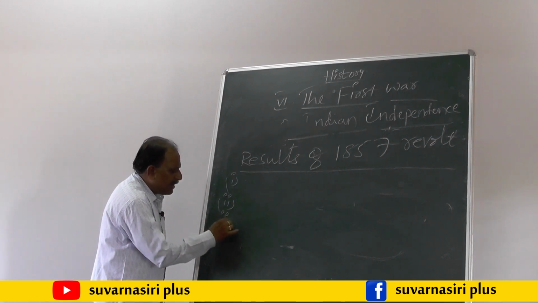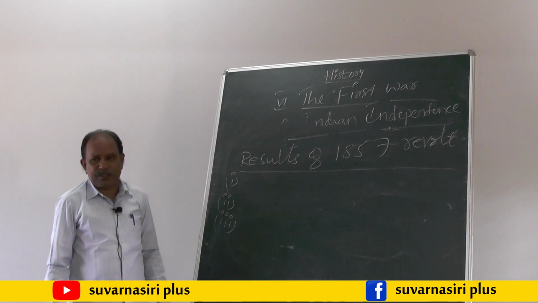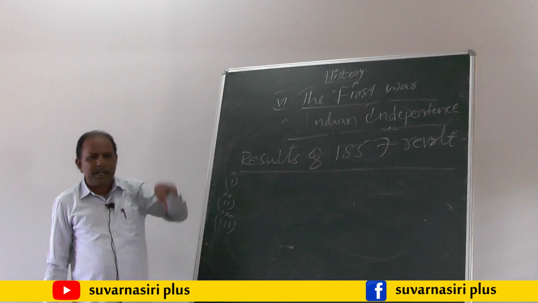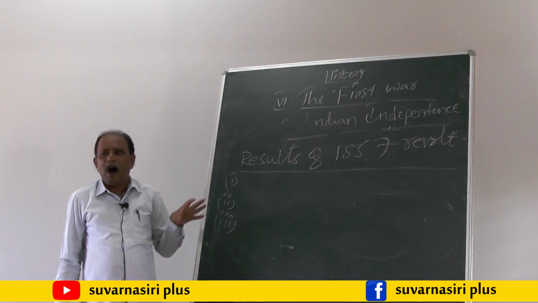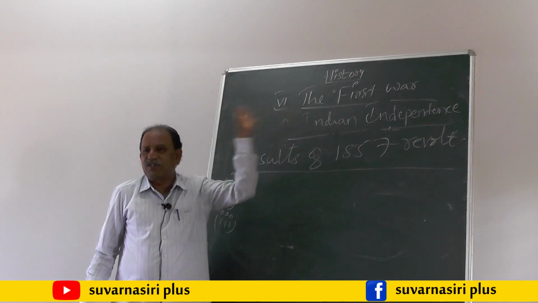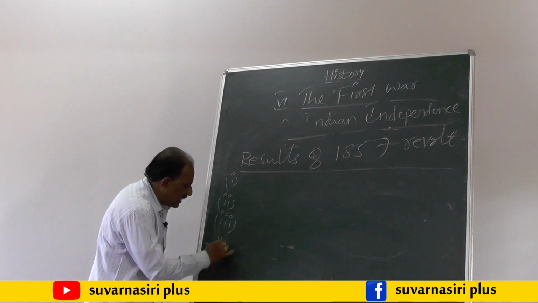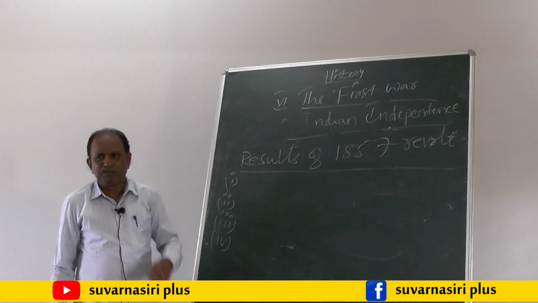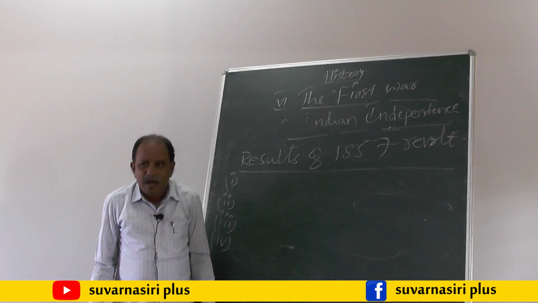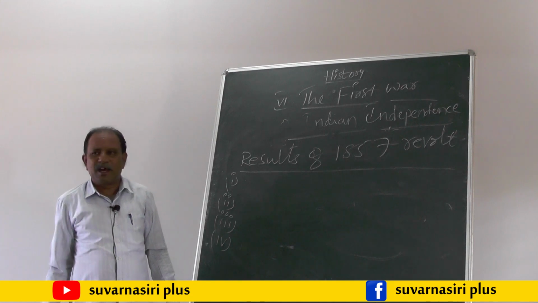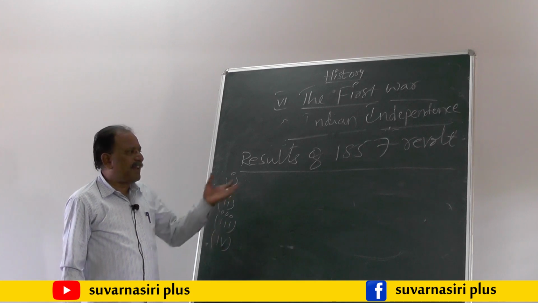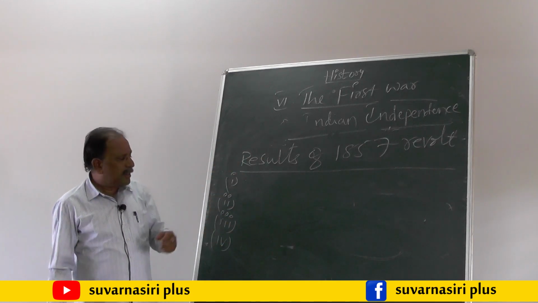The second point: the administration of India went directly under the control of the British Parliament. The British government appointed a Secretary of State to look after the administration of India. The fourth result is that the Queen of England made some declaration to satisfy the Indians.